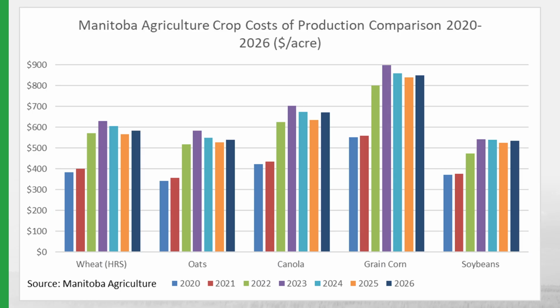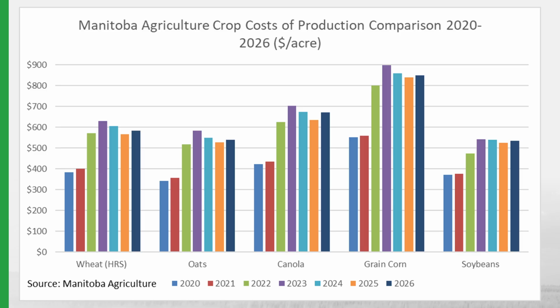This slide shows Manitoba Agriculture's crop cost of production numbers from 2020 to 2026 for hard red spring wheat, oats, canola, corn, and soybeans. As we can see in 2022, costs jumped significantly for all crops, with 2023 having the highest costs of production, with costs easing off slightly after that. While costs have eased off slightly, we can still see that they are historically high. When we consider the decline in grain prices, crop input costs have not declined at the same rate as commodity prices, which is what's causing the cost price squeeze that we're currently experiencing.